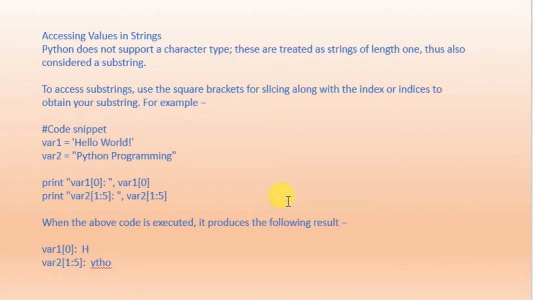Now when the above code is executed, it produces the following result. You can see that var1[0] is accessing the h, and var2[1:5] gives ytho, because it takes from 1, and 5 minus 1 is 4. So from 1, the 4 characters: 0, 1, 2, 3, 4. Four characters, ytho, will be extracted. So a substring can be extracted in this way by using the slicing procedure.